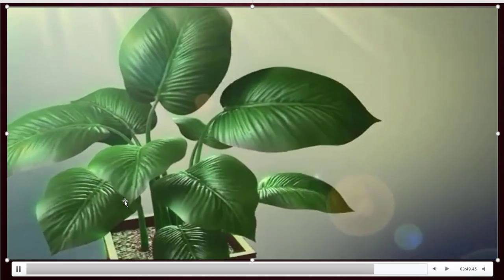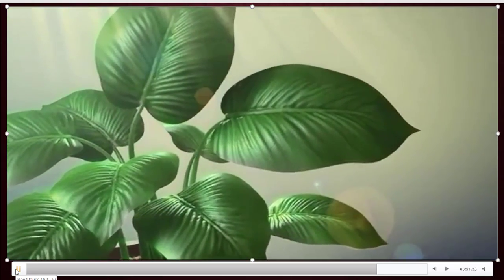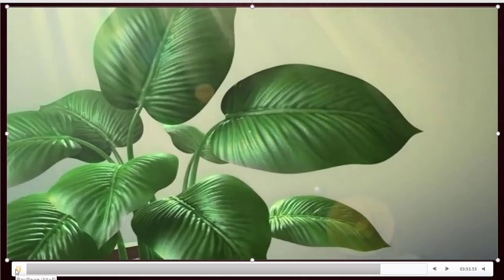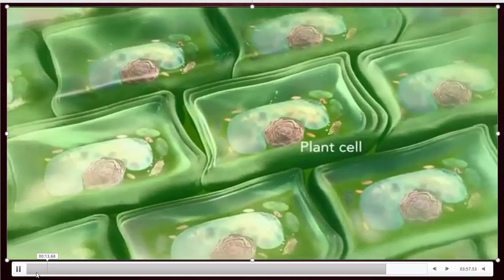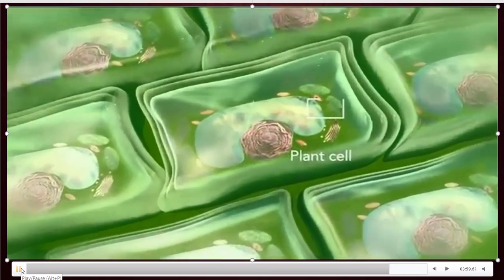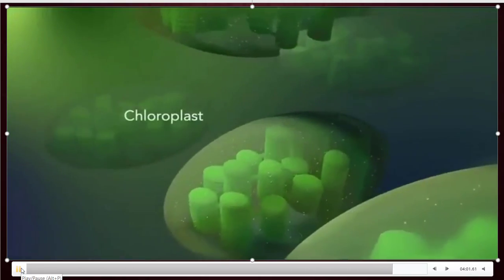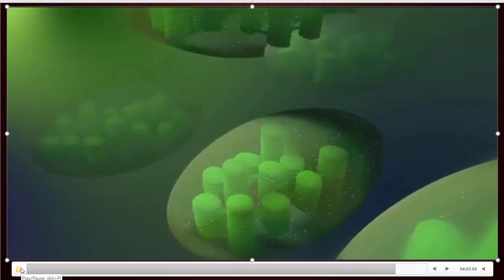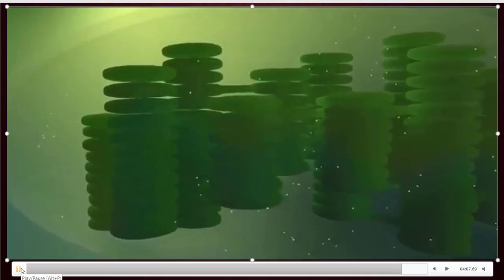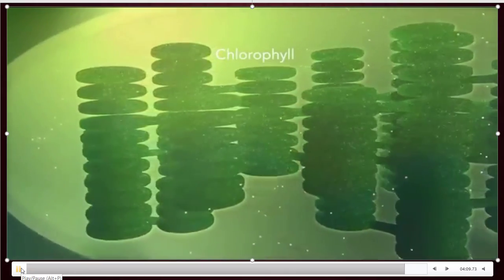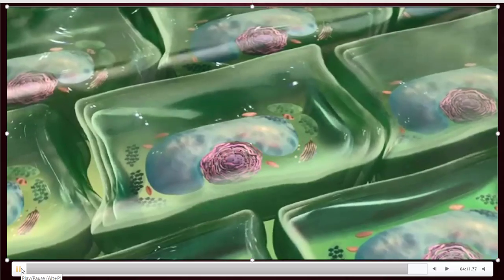Especially in plant cells, there is another organelle present. I think you all know, can you guess? Yes, that is the oval or discoid shaped organelle, the chloroplast. Because of this, only plants perform photosynthesis and produce food, which animals are not able to do.